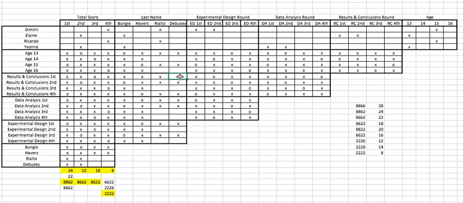There's only 1 spot here, so we know this has to be Debussy. So we put that X there. And this will be Rialto. So we can see that this person is Debussy. So this is the same person, so that's Debussy.